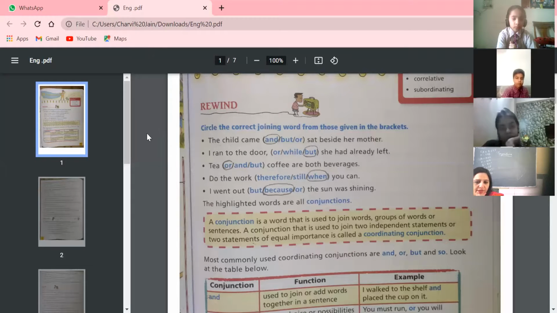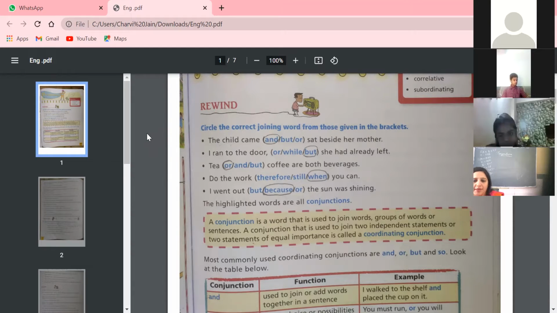Next, Ridhima, unmute yourself and try the next one. Do the work when you can. Yes, this is completely right sentence. Do the work when you can. Next: I went out, but the sun was shining.